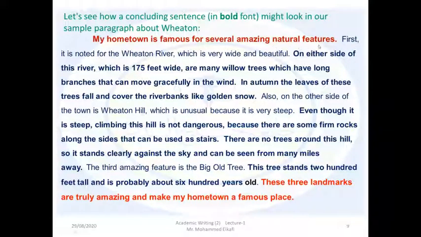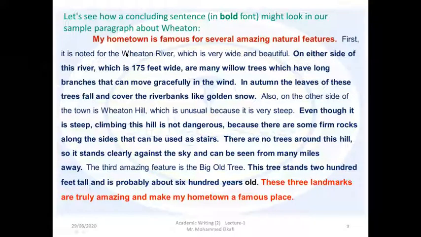What are these features? This is a question that will come to the mind of the reader. The answers are included in three supporting ideas. The first one, the river, the first answer.